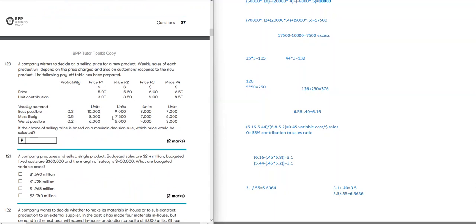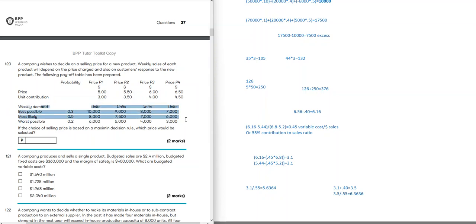Okay, next. If the choice of selling price is based on max-min decision rule, which price would be selected? A company wishes to decide on the selling price for a new product. Weekly sales of each product will depend on the price charged and also on customers' response to the new product. The following payoff table has been prepared. We have price, unit contribution, weekly demand, best possible outcome, most likely outcome, and worst possible outcome.